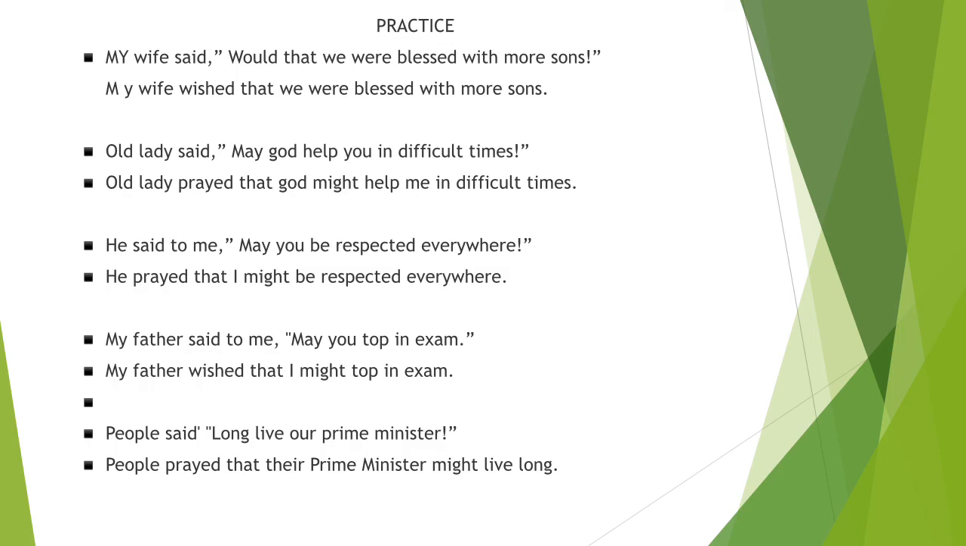Let us do some practice. My wife said, would that we were blessed with more sons. So while converting this direct speech into indirect, first we need to consider the context of the reporting speech. Would that we were blessed with more sons. So here it's a wish. So that's why in place of said, we write wished. My wife wished that we were blessed with more sons. Sign of exclamation is removed here.